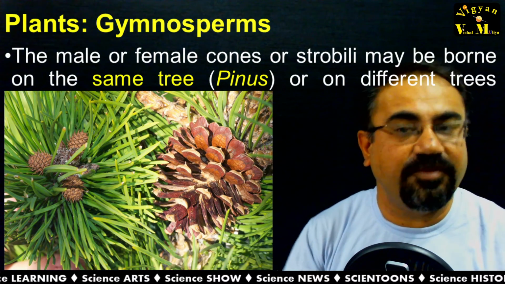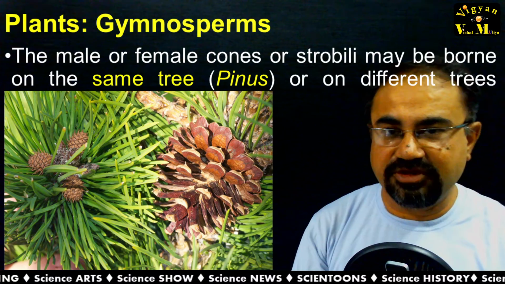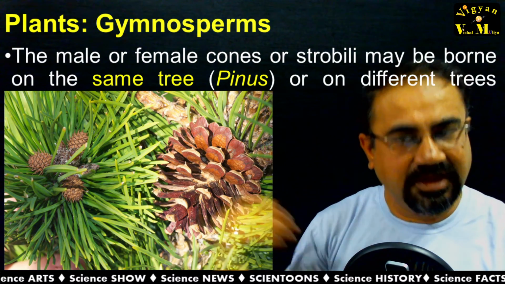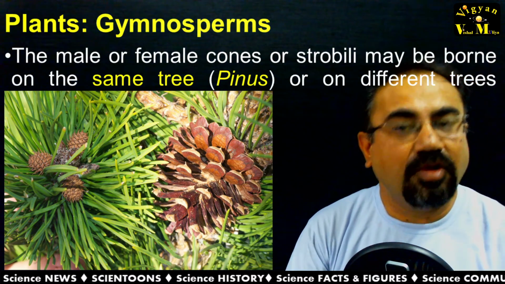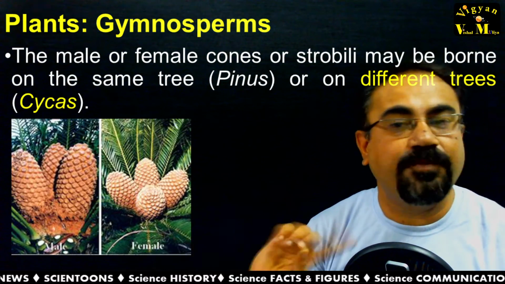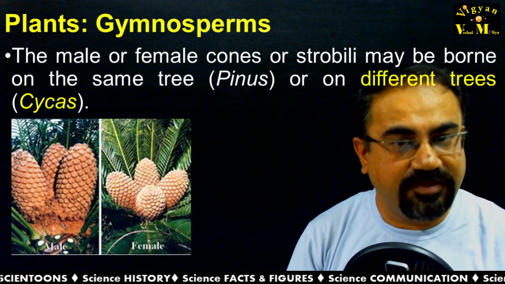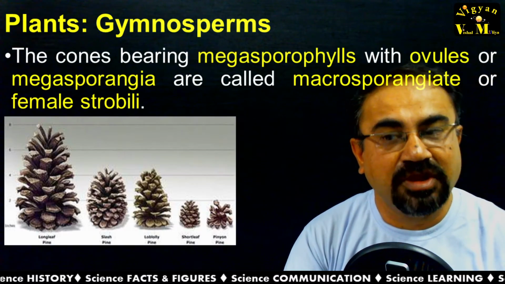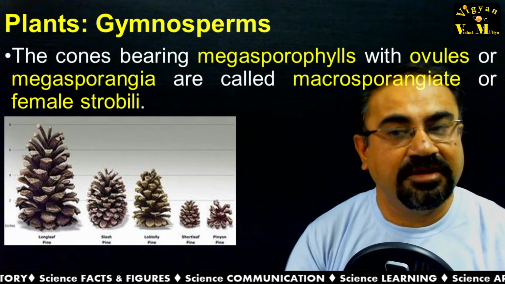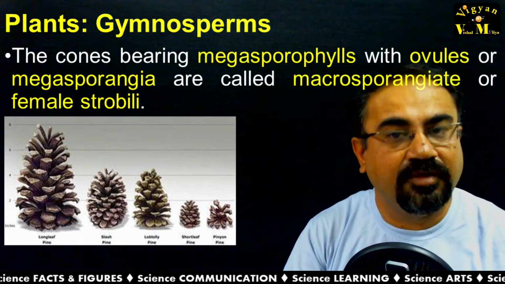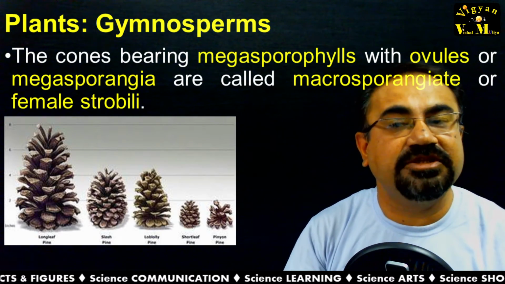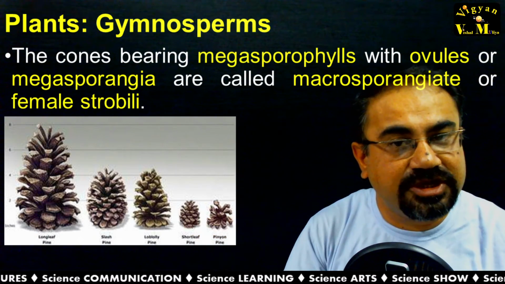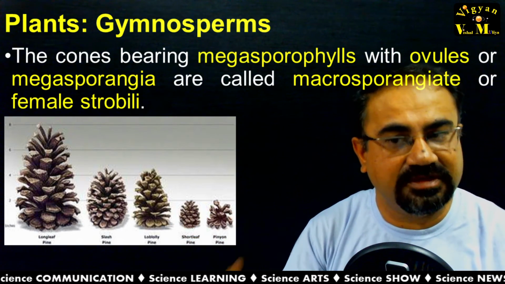This male cone and female cone may be present on the same plant in the pinus, or it may be present on the different plant. Male cone and female cone on the different plant can be there in the cycas. The cone which is having megasporophyll with ovules are present on the megasporangiate or female cone,